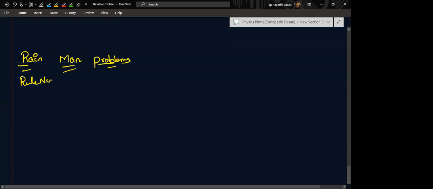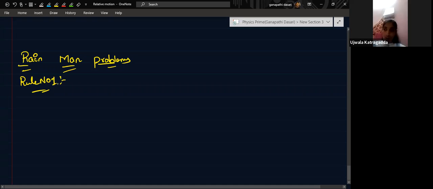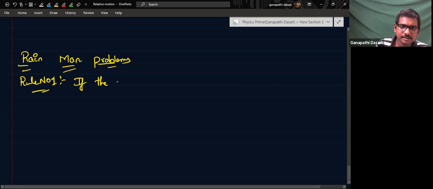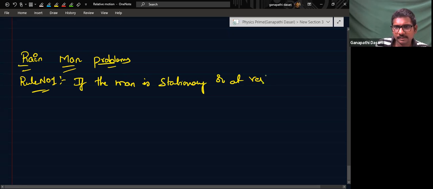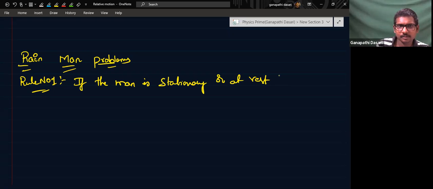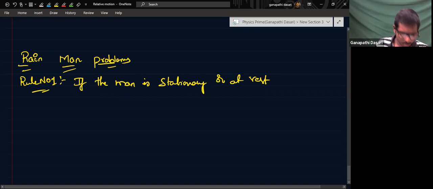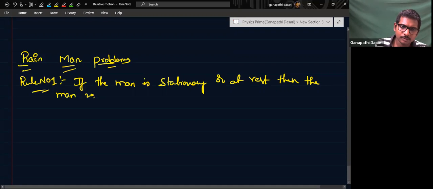Rule number 1: if the man is stationary or at rest, then the man will experience the velocity of rain with respect to ground.